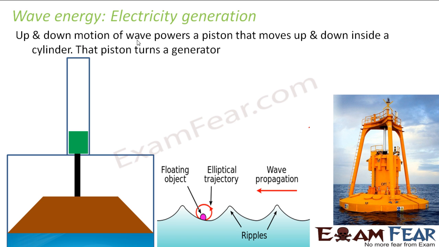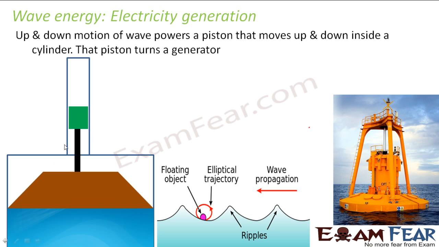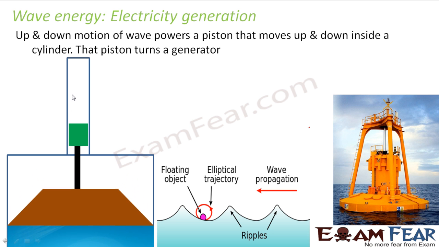The up and down motion of the wave powers a piston that moves up and down inside a cylinder, and that piston turns a generator. If you look from outside, this is how the apparatus looks like. Inside this apparatus, you have a piston somewhere, right? And that piston is connected to the waves. As the waves move up and down, you can see when the wave moves up, the piston also moves up.